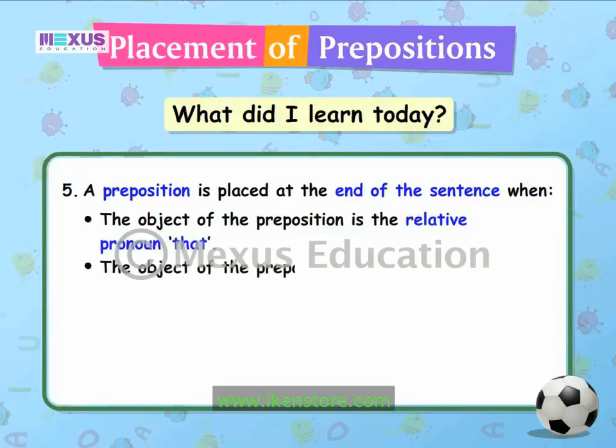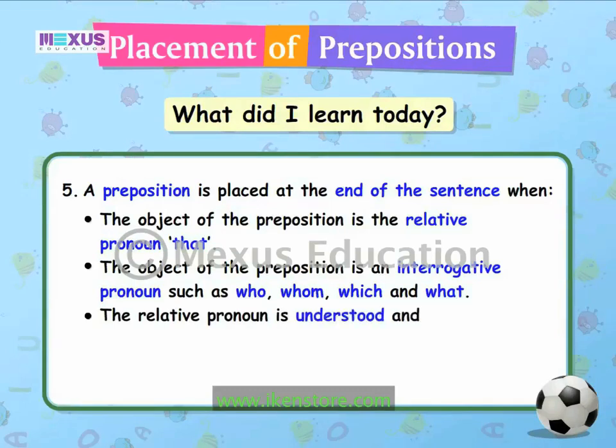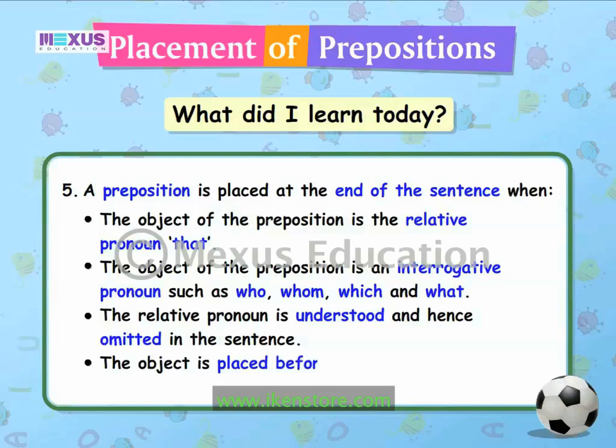The object of the preposition is an interrogative pronoun such as who, whom, which, and what. The relative pronoun is understood and hence omitted in the sentence. The object is placed before it for the sake of emphasis.